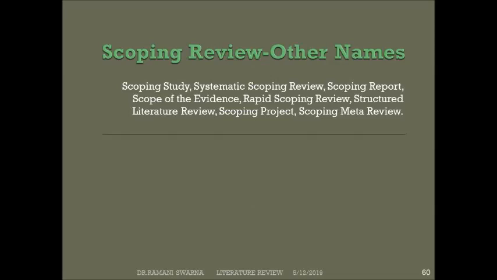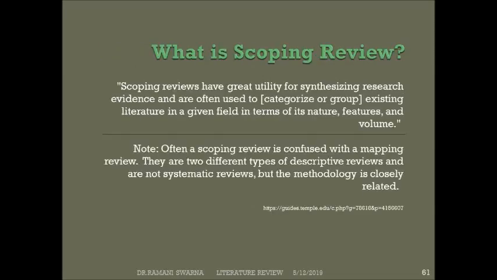Now, what are the other names for the scoping review? Whenever I'm talking about a scoping review, there are other ways in which it is referred to. For example, it is also called a scoping study, systematic scoping review, scoping report, scope of the evidence, rapid scoping review, structured literature review, scoping project, or scoping meta review.